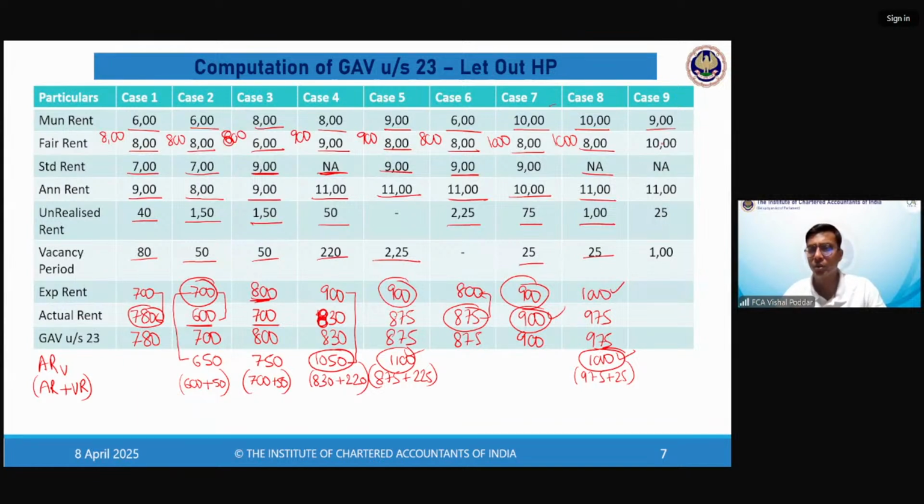Last case scenario, 900,000. So it is 1000. 1000 not applicable. So it is 1000. 1100 minus 25 minus 100. It is 975. Now 975 plus 100. It is 1075. Comparing ARV with ER. Now ARV is higher. So my answer is AR.